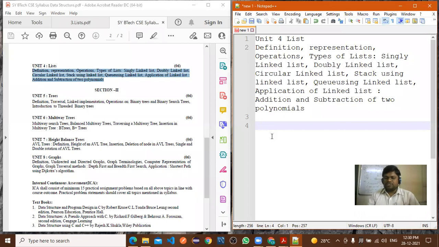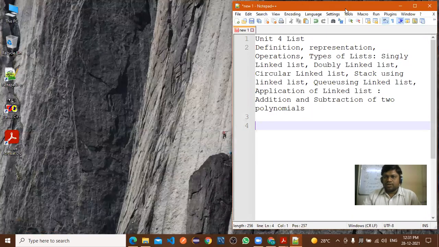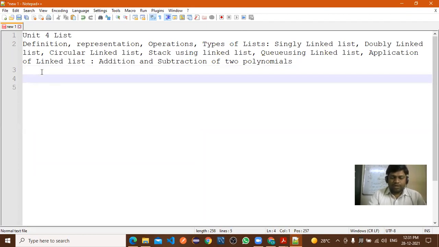So pointers in C. Hide the floating control. Okay. Now the screen is visible to all. This is Notepad++.